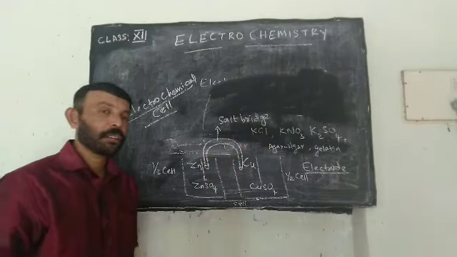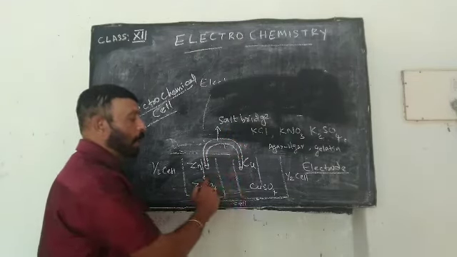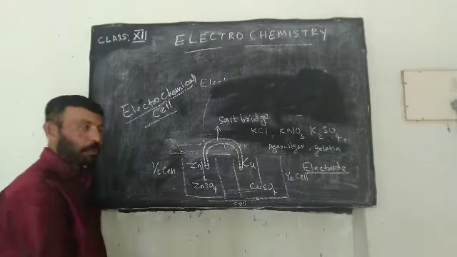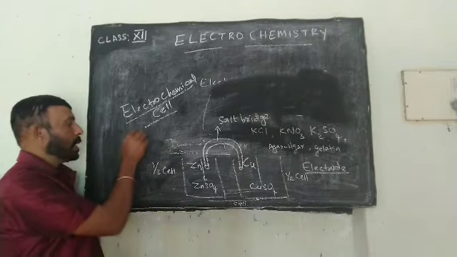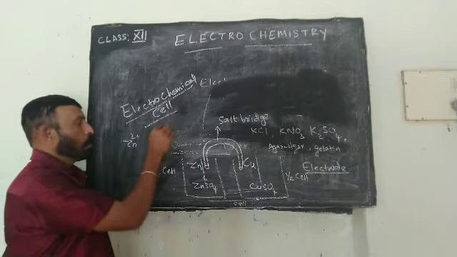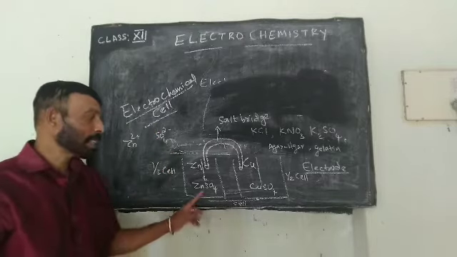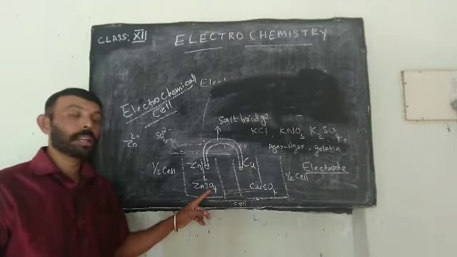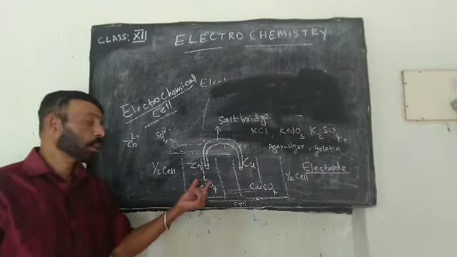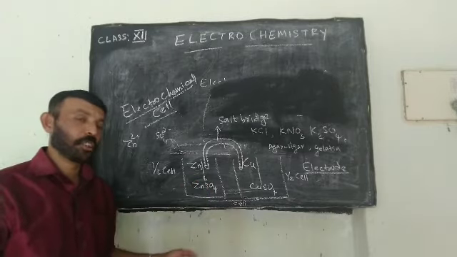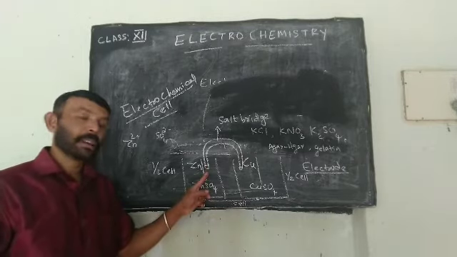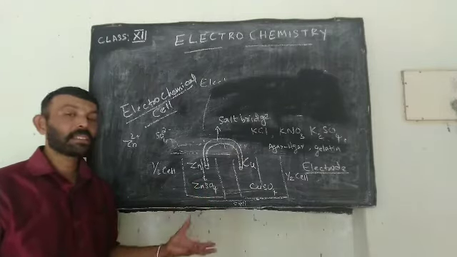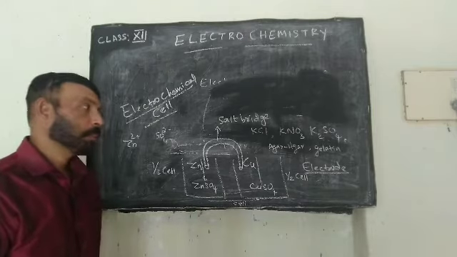Then what is the second function? It maintains the electrical neutrality between the two half cells. Normally, we know zinc sulfate exists as Zn2+ and SO4 2-. And there is a chance for the aggregation of SO4 2- ions around the zinc rod, which prevents further reaction. If a salt bridge is there, that aggregation will not take place. So it maintains electrical neutrality.